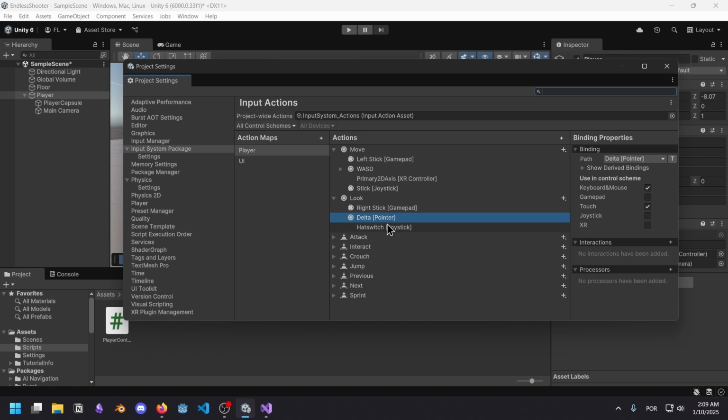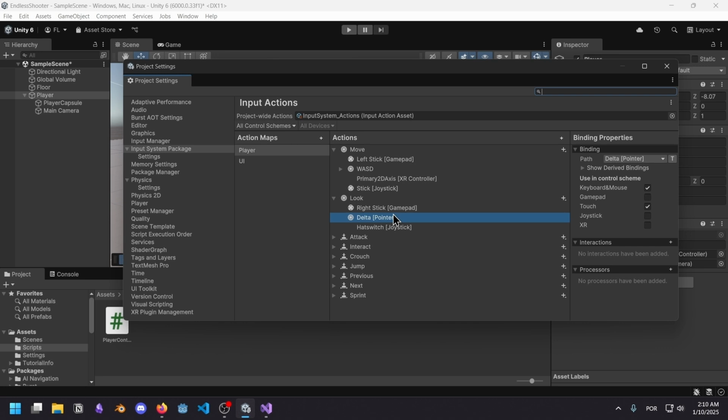The delta is a vector 2, obviously, because it's a 2D situation here. That means we don't have to multiply by delta. However, right stick is also here. Right stick does not seem to be a delta. So when you're using the controller, this is going to be frame rate dependent. And when you're using the mouse, it's going to be frame rate independent. The reason I know all this is because the same thing happens in Godot, the exact same situation. And I don't know how to fix it properly.